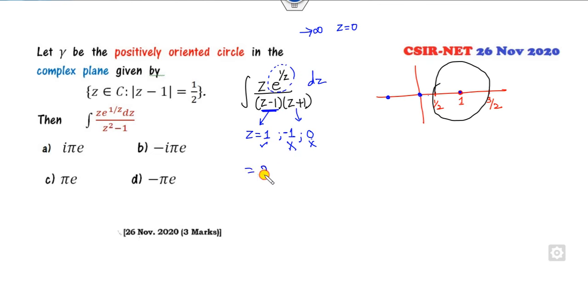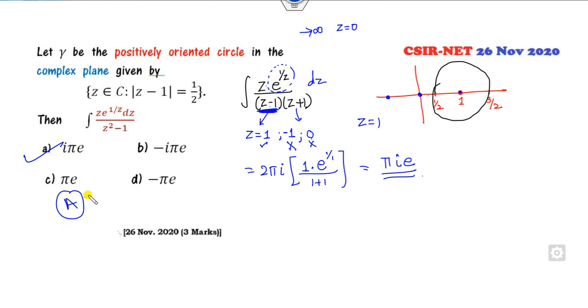So what is the right answer of this? 2 pi iota. I can substitute z equal to 1 everywhere apart from this term, so it is 1, e raised to power 1 over 1, and 1 plus 1. The 2 will be cancelled. Pi iota e is the right answer of this problem.